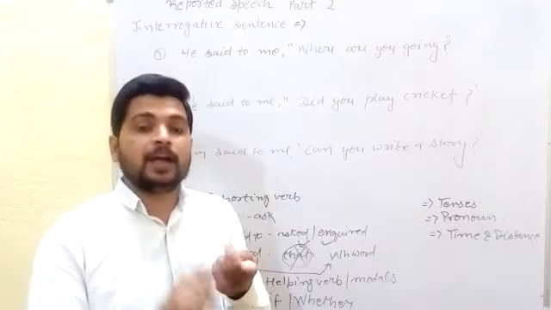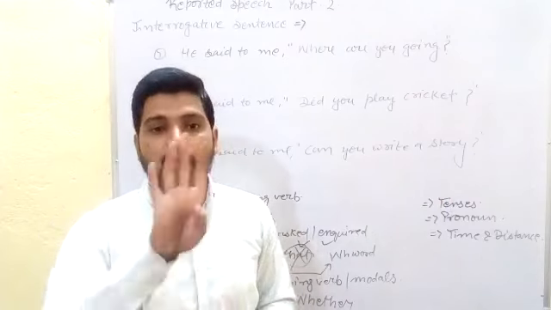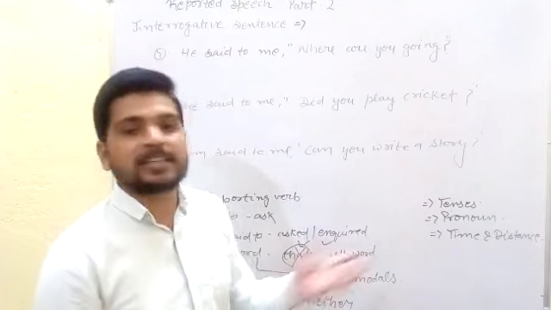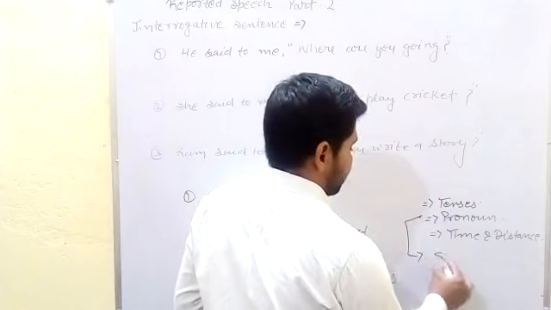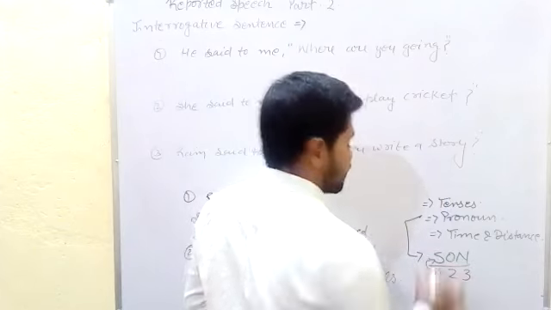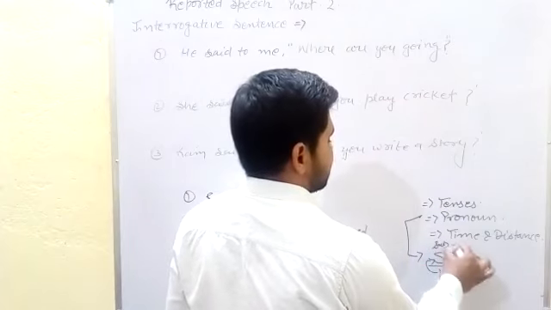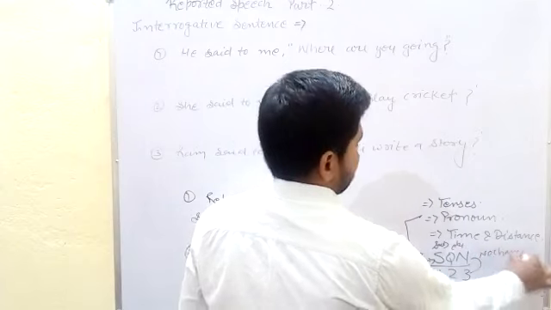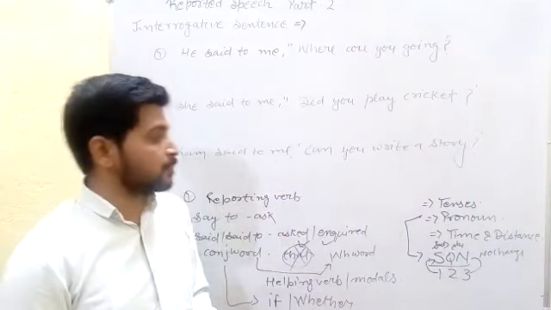Present simple, present continuous, present perfect, and present perfect continuous, these are the four tenses, change into past simple, past continuous, past perfect, and past perfect continuous. And there is one short trick for the pronoun: first person pronoun changes according to the subject, second person according to the object, and third person has no change. It is the same rule in simple sentence reported speech.